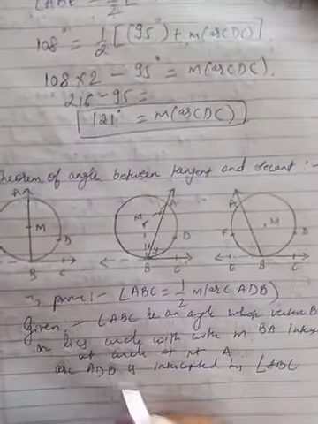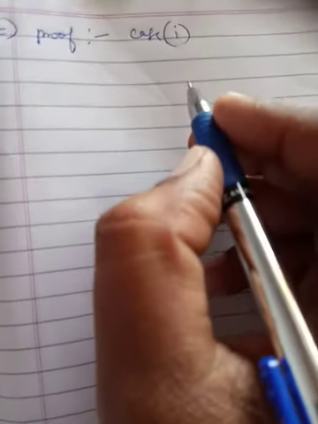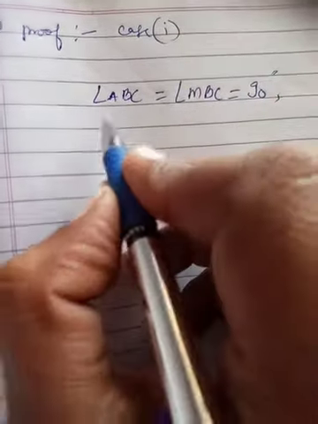Now let us see case 1. For case 1, refer to the first figure. That figure says that angle ABC has its vertex at point B on the circle. You can directly write angle ABC is equal to angle MBC, which is equal to 90 degrees, by the tangent theorem.